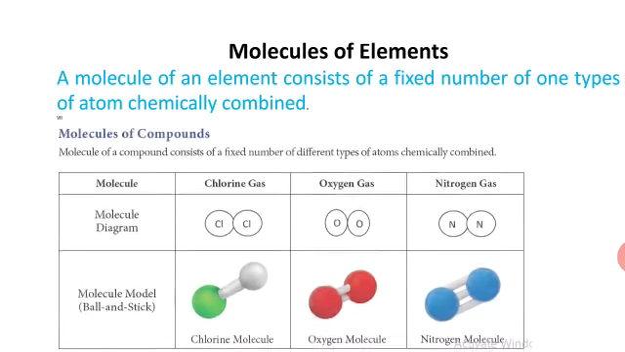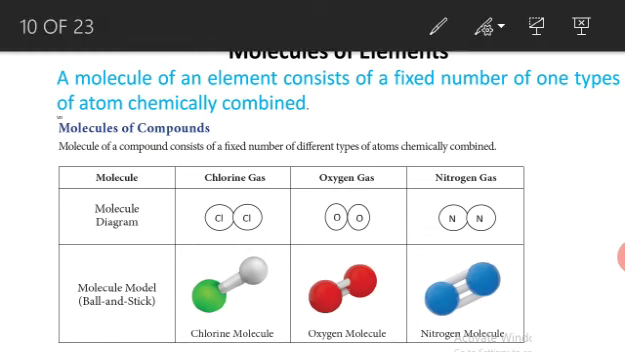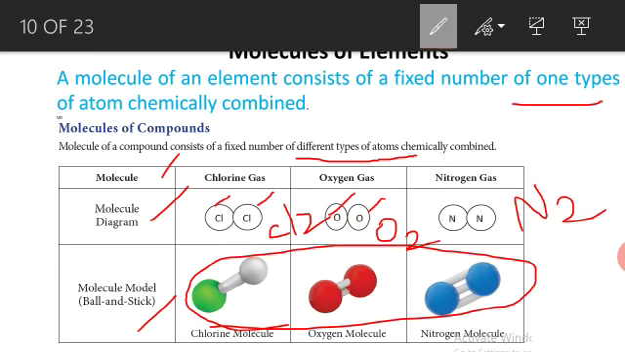Next, molecules of elements. The molecules of an element consist of a fixed number of one type of atom chemically combined. The one type of atom and another different type of atom. You see the different types of atom, and another one, the fixed one type of atom. You see this structure. This is a molecule diagram and molecule model. Chlorine gas Cl and Cl, Cl2. Oxygen gas O plus O, O2. Here Cl2. This is N2. This is the structure of Cl2, O2, N2.